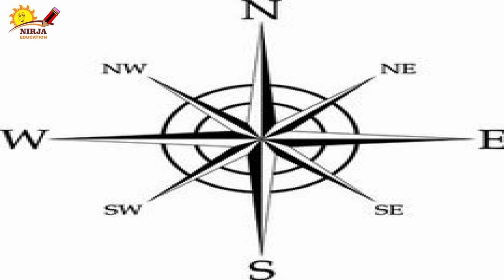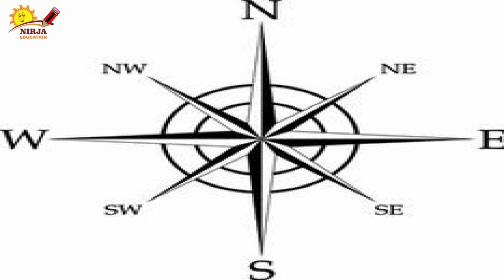For that, if we go out into an open area and stretch out both our hands, our right hand should be on the side of the sun rising, that is east. Our left hand shows the west side. We face the north side and our back side is south. So this is the way we can find out the directions.